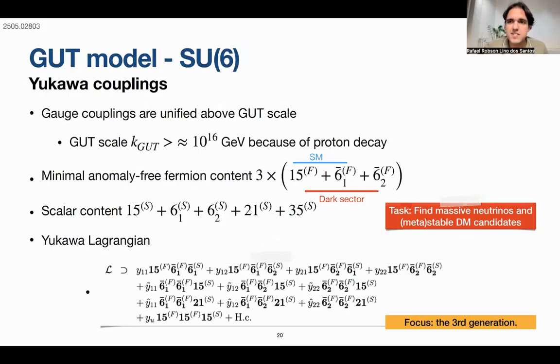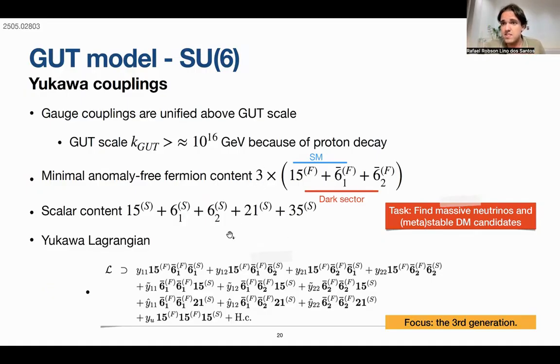So let us first understand how this model works. It's coming from SU(6). It's nice that in GUTs the gauge couplings are unified above the GUT scale, which should be around 10^16 GeV at least, to avoid problems with proton decay. And then if you try to search for the most minimal scenario, you can come up with this anomaly-free fermion content.